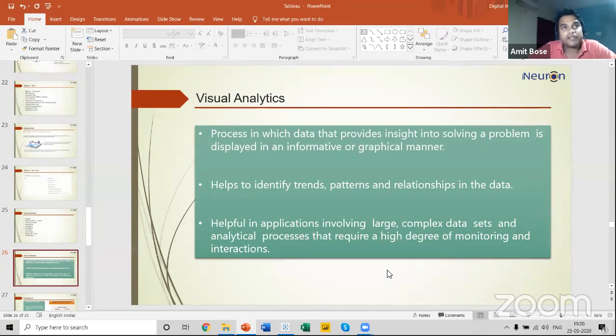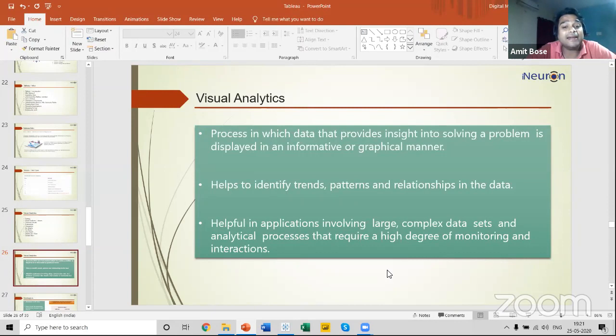In simple language, it is a graphical representation of your data, which is used for drawing certain information which is very important in terms of your organization's growth, or in terms of profit or sales. So visual analytics is a way of representing your data in a graphical, simple form.